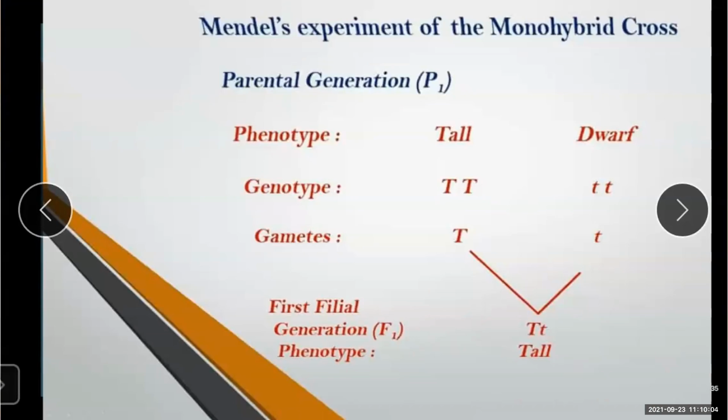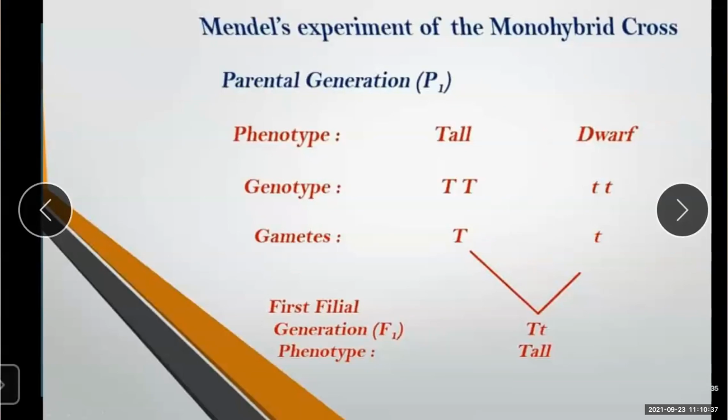This observation made Mendel give the principle of dominance and recessiveness. Tall is the dominant character, whereas dwarf is the recessive character, and the character of tallness hides the expression of dwarfness. If the factor for tallness is absent, then only dwarfness is expressed.